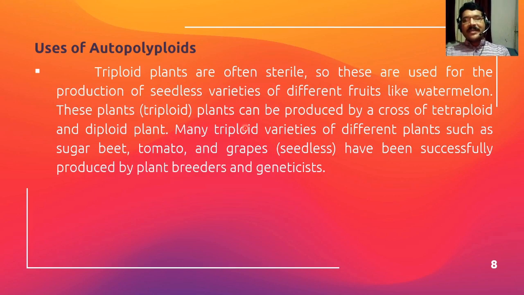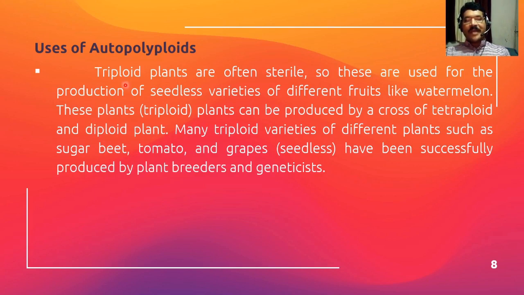These triploid plants can be produced by a cross of tetraploid and diploid plants. If you want to produce such plants in the laboratory or by breeding, you have to use two parents. You have to remember this: one parent should be tetraploid and the second parent should be diploid.